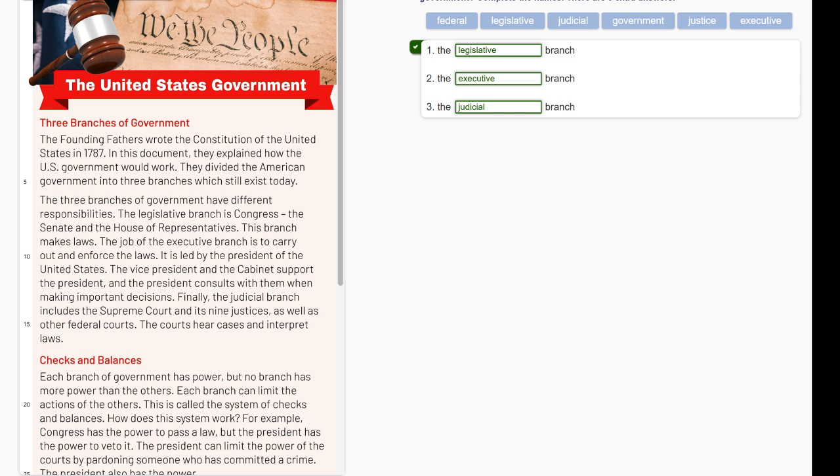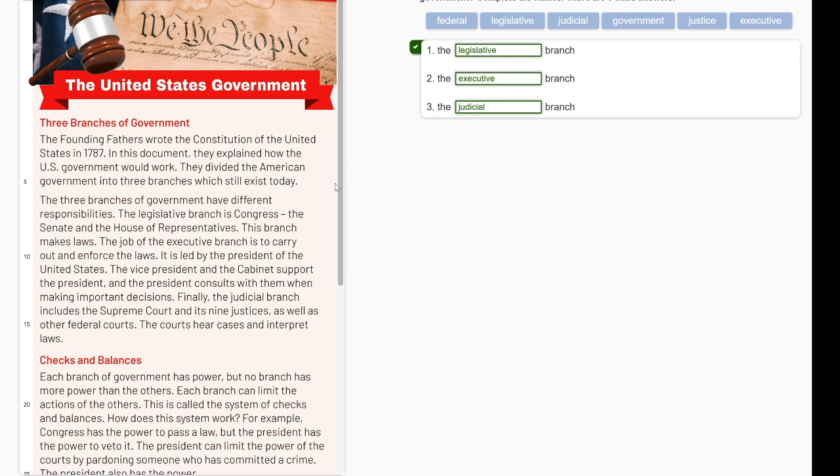The 3 branches of government have different responsibilities. The legislative branch is Congress, the Senate, and the House of Representatives. This branch makes laws. The job of the executive branch is to carry out and enforce the laws. It is led by the President of the United States. The Vice President and the Cabinet support the President, and the President consults with them when making important decisions. Finally, the judicial branch includes the Supreme Court and its 9 justices, as well as other federal courts. The courts hear cases and interpret laws.